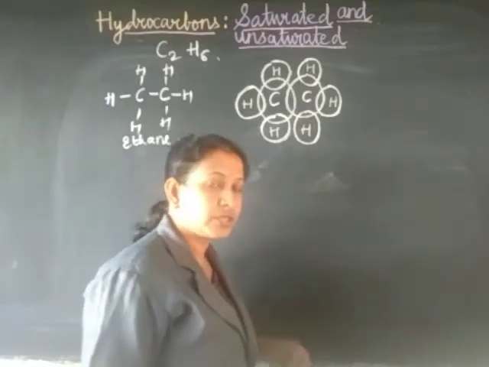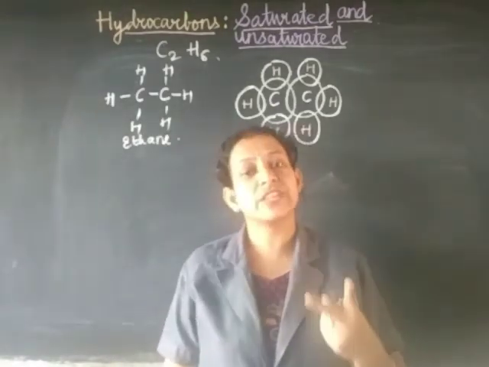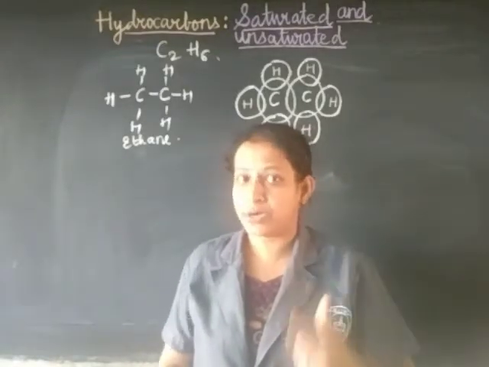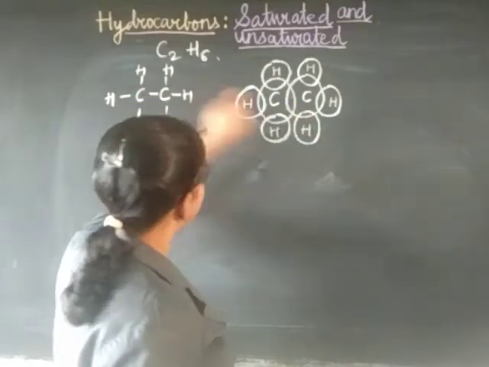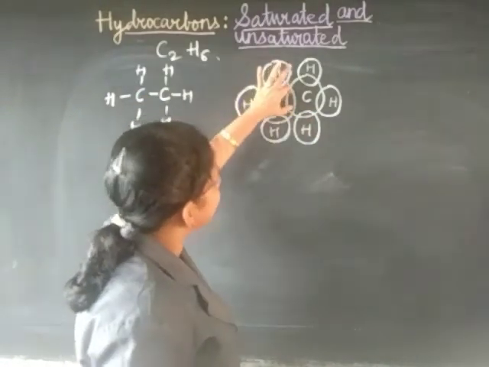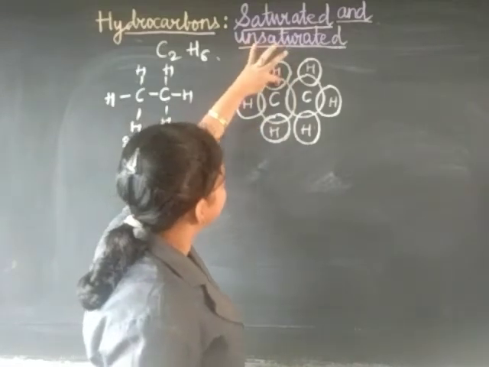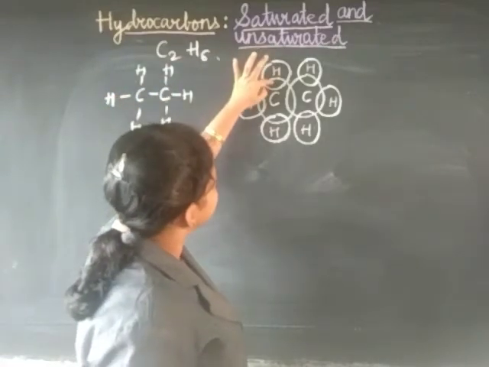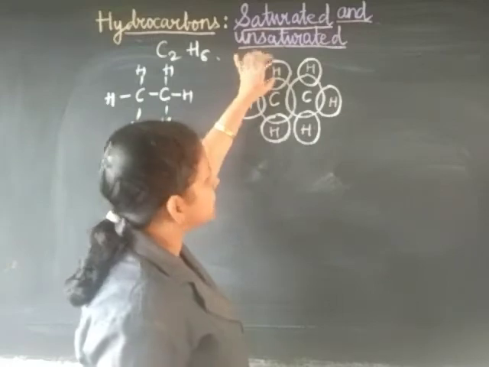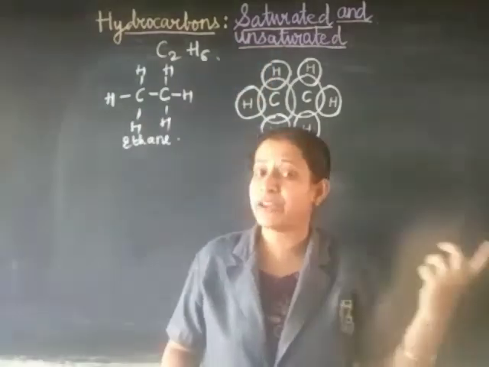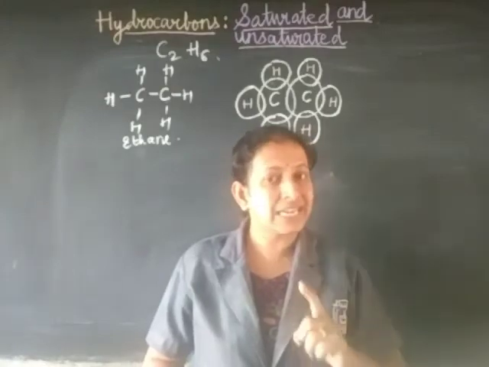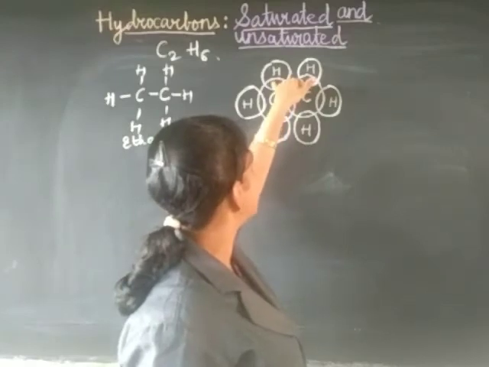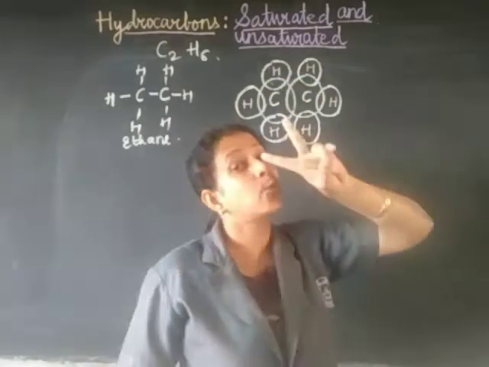And remember, dear students, 2 electrons will be shown with 2 dots, and 2 electrons, or 1 pair of electrons, is 1 bond. Since it is forming a single bond, here it will be only 1 pair of electrons. Here also it will be 1 pair of electrons, since single bonds are there. And remember, whenever carbon is getting bonded with hydrogen, it will never be more than 2 electrons or 1 pair of electrons, because hydrogen requires only 1 electron to complete its duplet. Therefore, whenever you are drawing for hydrogen, you cannot draw 4 electrons. Always remember, it will be only 2 electrons.